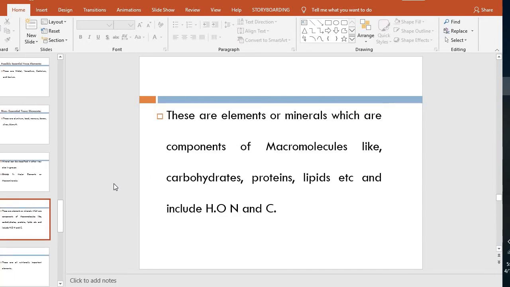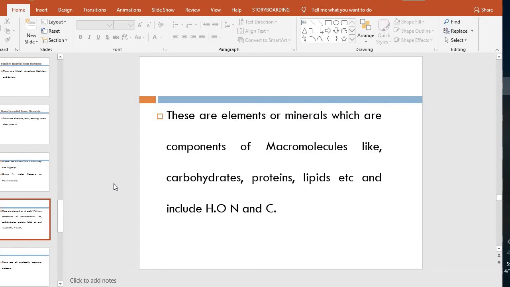These are the elements which are components of macromolecules like carbohydrates, proteins, lipids. You know that our daily diet is mainly wheat, the carbohydrates, proteins, lipids, and they all provide energy for the working of our body.